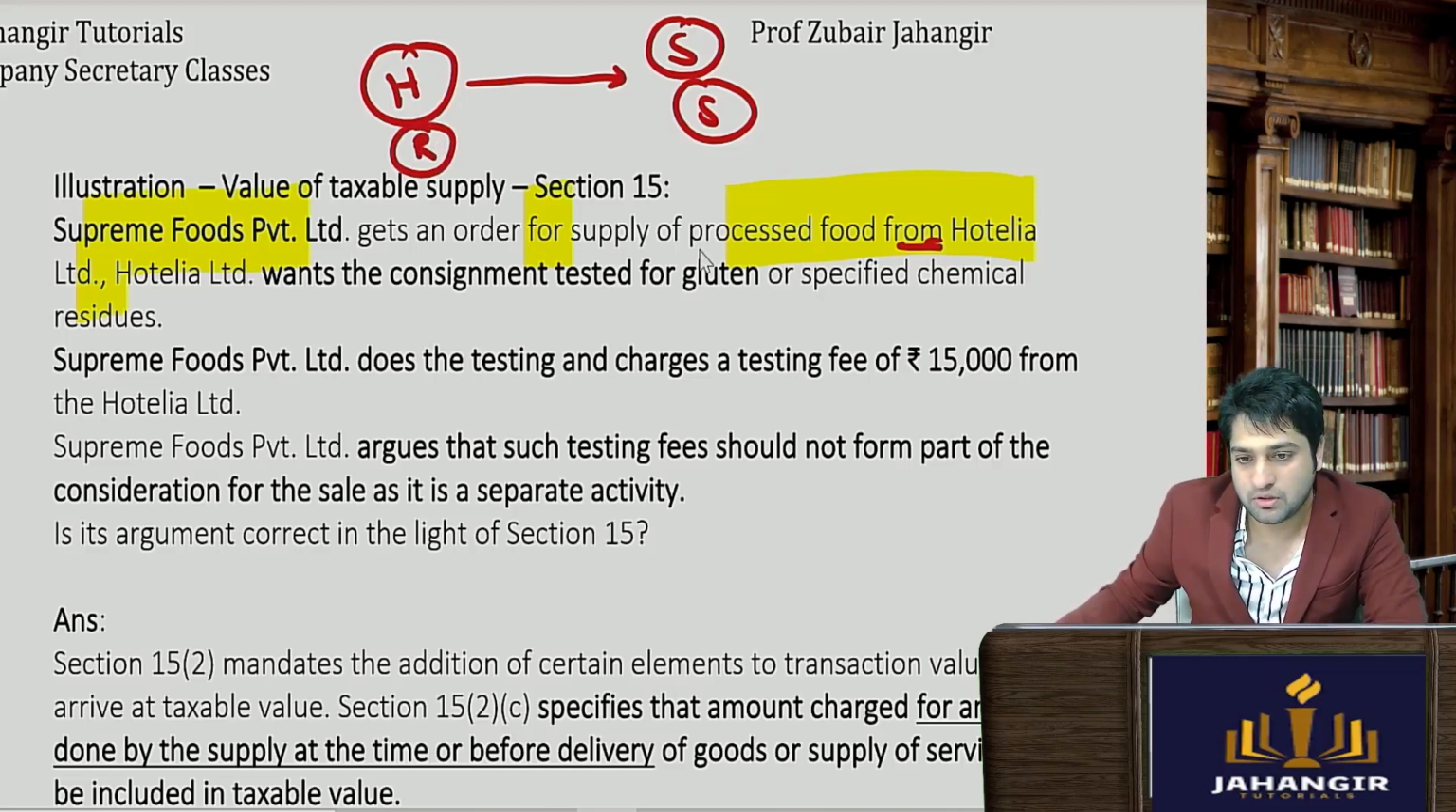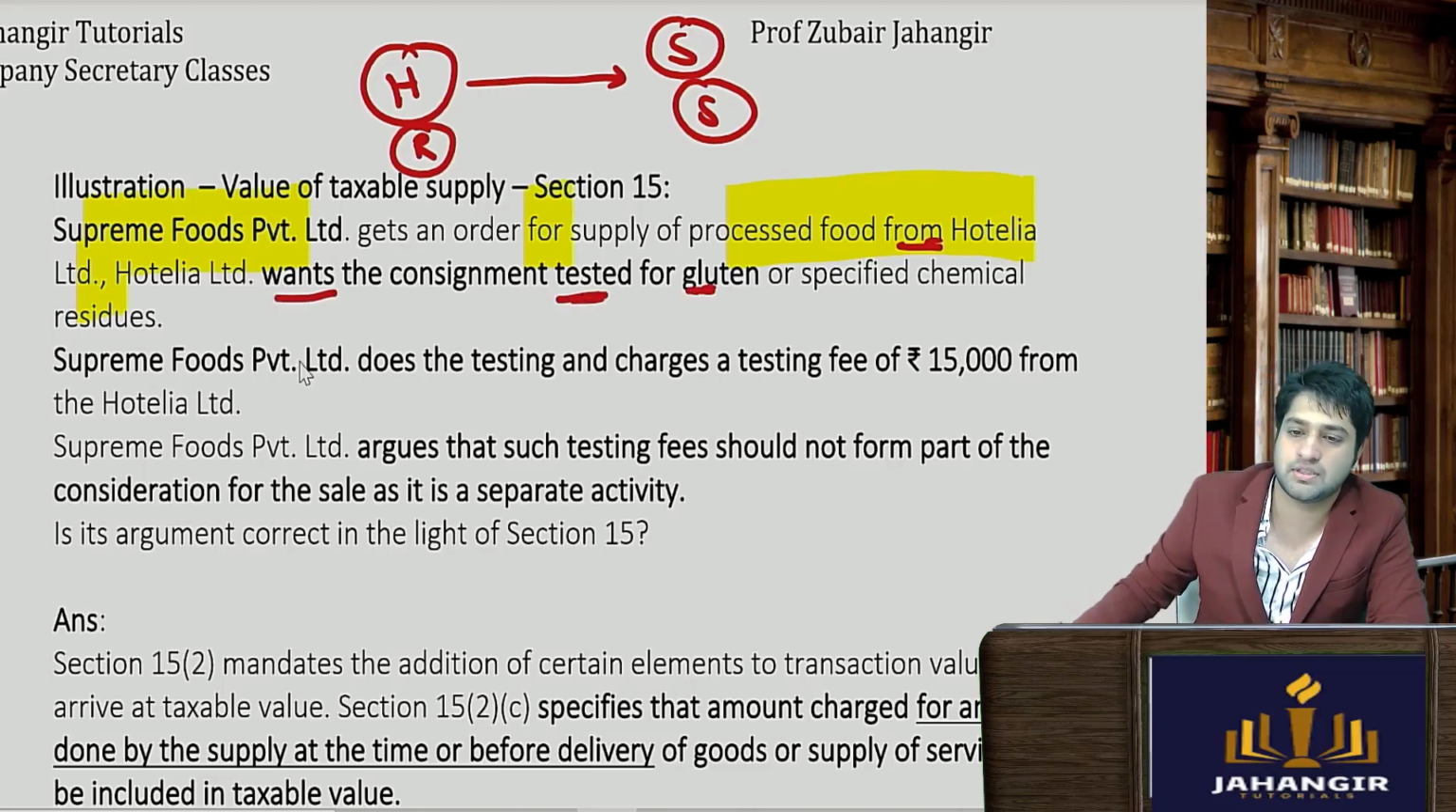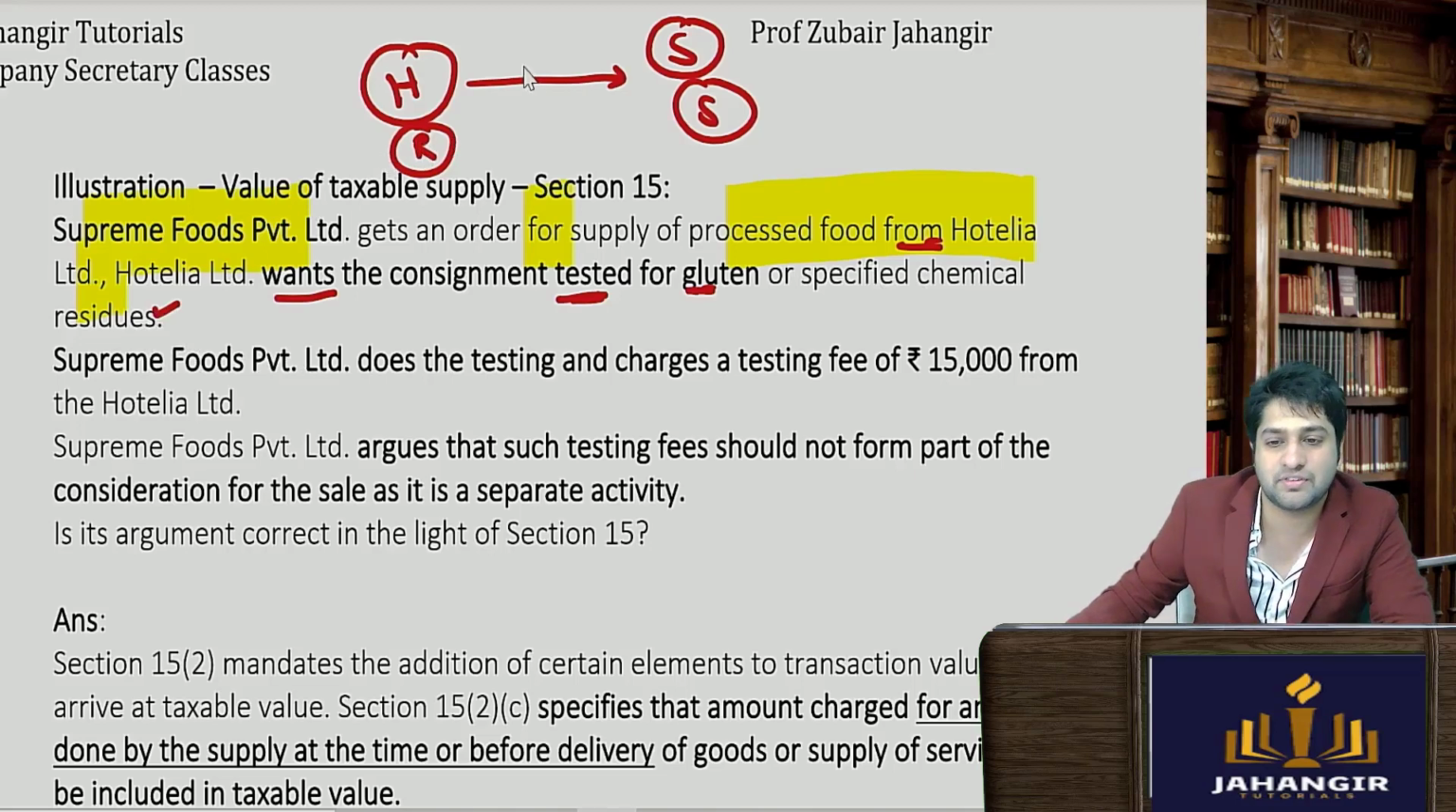Gets an order of processed food from Hotelia. So Hotelia has ordered, and Hotelia Limited wants the consignment tested for gluten or certain specified chemical residues. So Hotelia, who is going to receive certain processed food, wants this to be tested. Supreme Food does the testing and pays a testing charge of rupees 50,000.